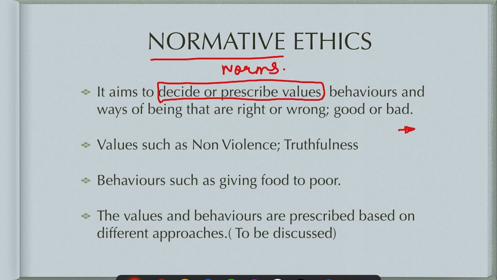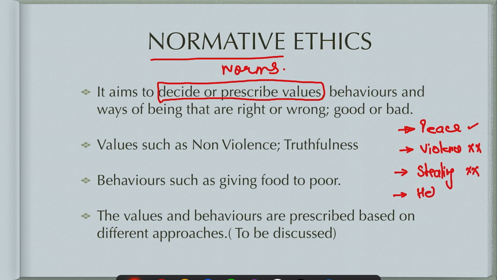For example, it will say peace is right, violence is wrong. It will say stealing is wrong,